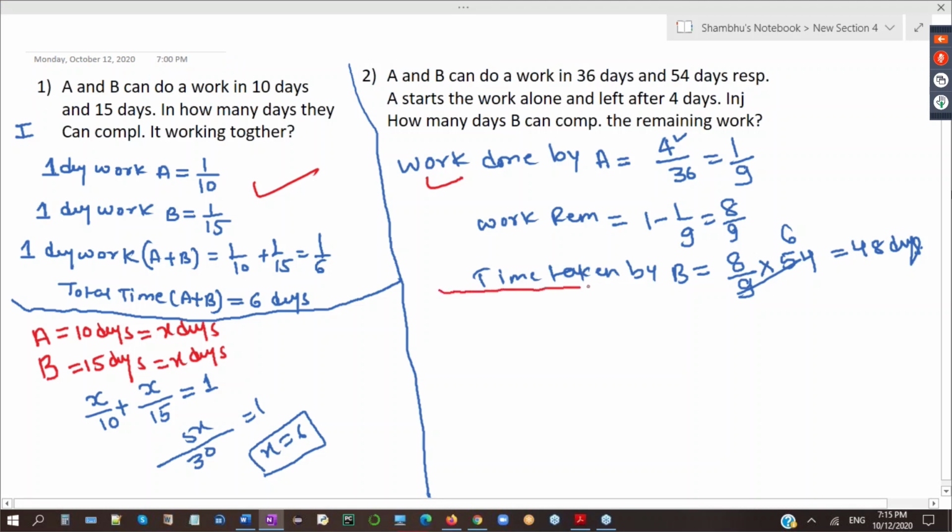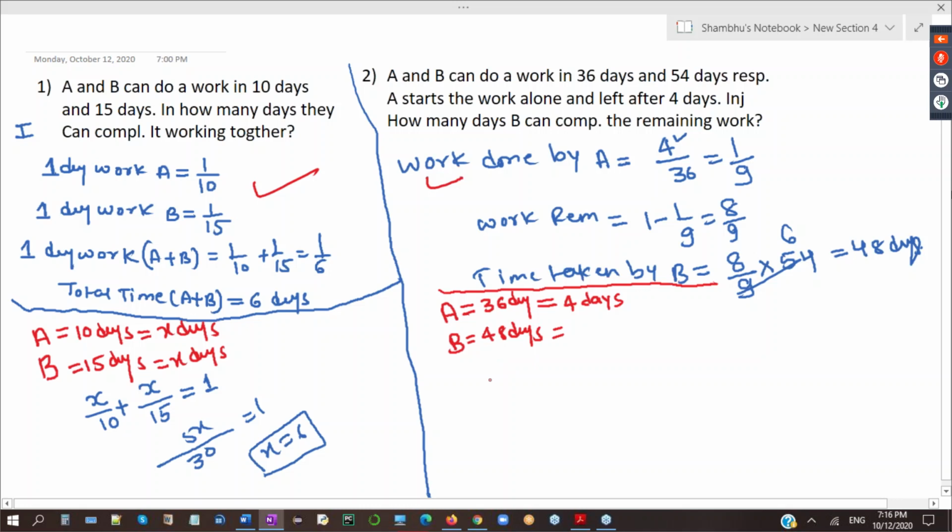Now, the second question I will again solve by this method. See here in the second question, A and B, total time how many days by A and B? Total time is 36 days and 48 days. A works for how many days, as given in that question? A works for 4 days, right?